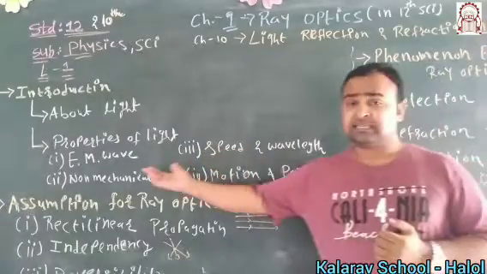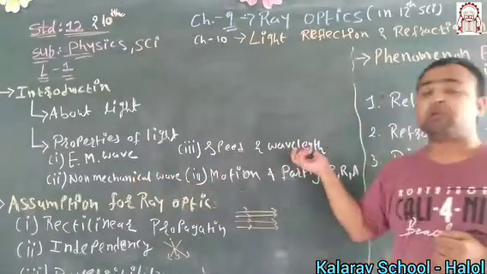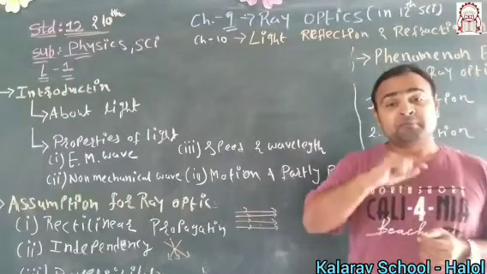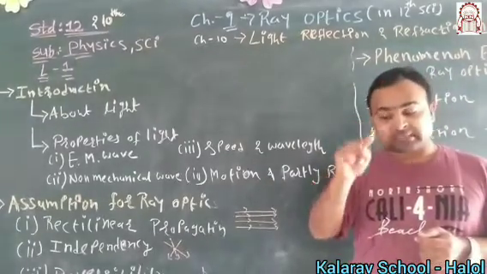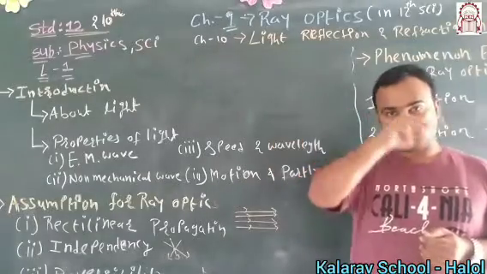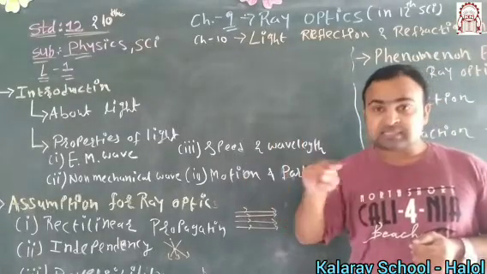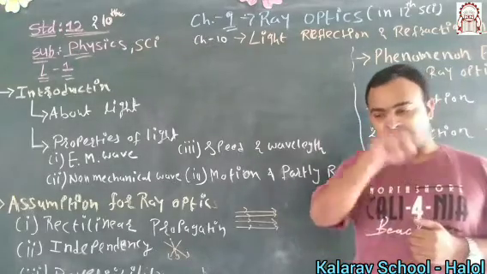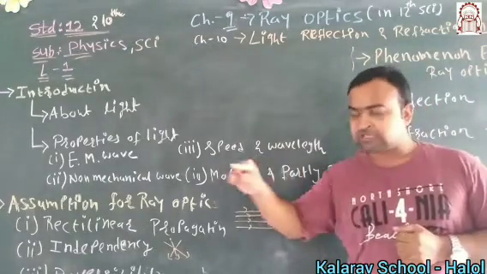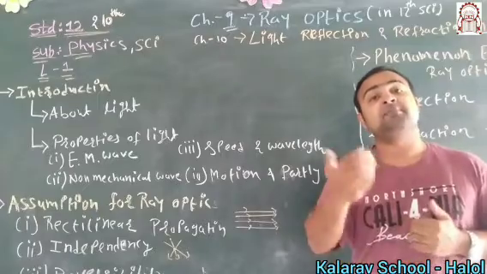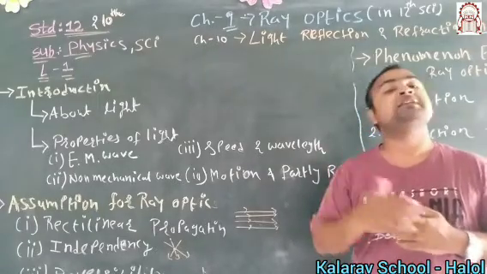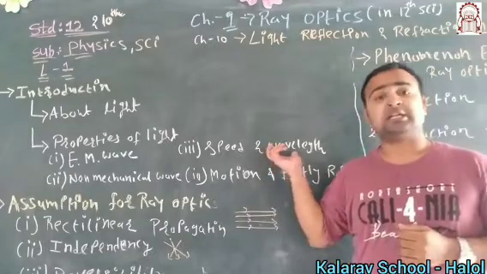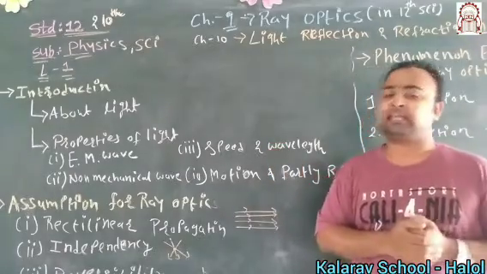And as it is a wave, it also has a wavelength. Now what is the wavelength? Whenever a wave completes one oscillation, whatever distance it travels is considered the wavelength. During one oscillation, whatever distance is traveled by the wave, or the oscillating particle, is considered the wavelength.